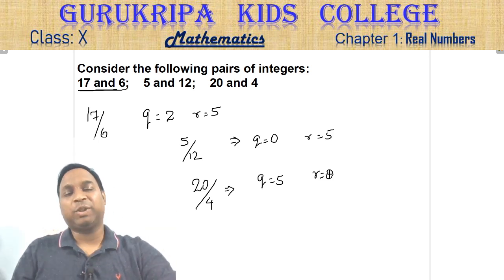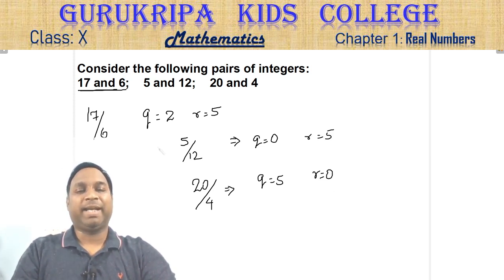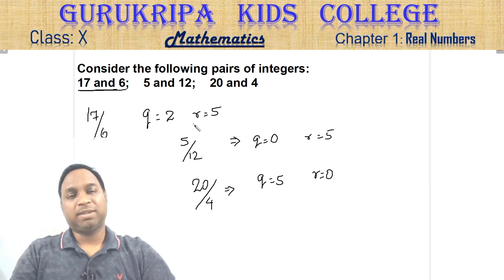We are talking about Euclid's division lemma. I'll come to the name and the technicalities in just a while. But this is what we are talking about. When you divide a number by any other number, like here, or as in here, or as in here, you get one quotient and one remainder.